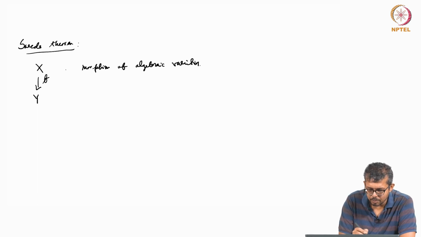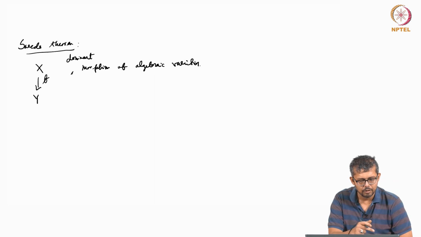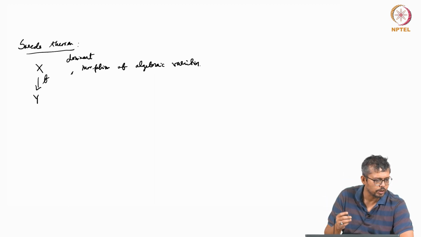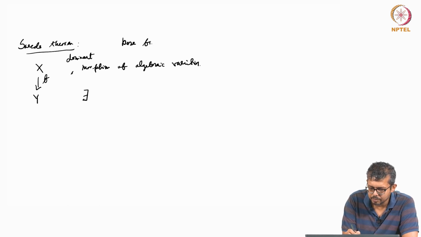You can assume dominant morphism, because otherwise you will have some point whose inverse image is empty. So they are not so interesting objects. So then there exists, in characteristic 0, the base field is characteristic 0.